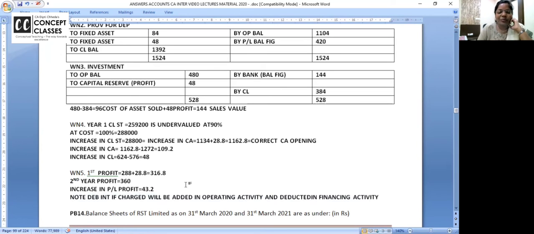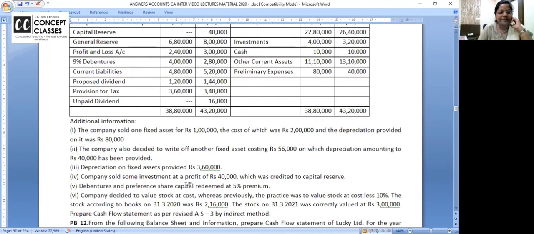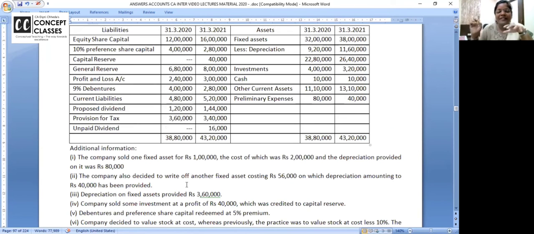Yes. Are you motivated and having a good grip on cash flow statement? Yes. Then make sure you're doing this as homework. I'm reading the problem for you. You say, ma'am, it's copy paste of this. 11th problem. 10th we have done. 11th is homework. You can write the 11th problem in your book also. Same as 13th. लिख दो माँ. Exam के पहले एक revise करोगे तो बस है. Same as 13th.